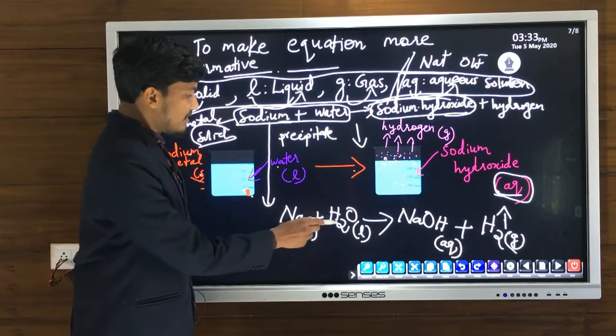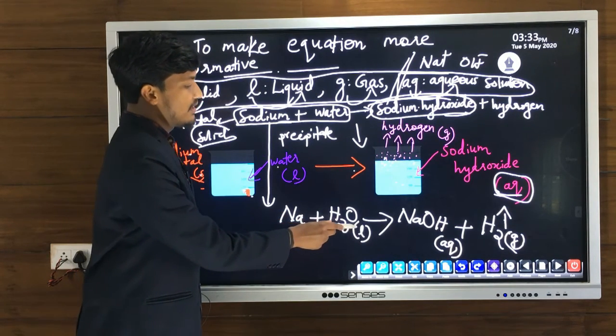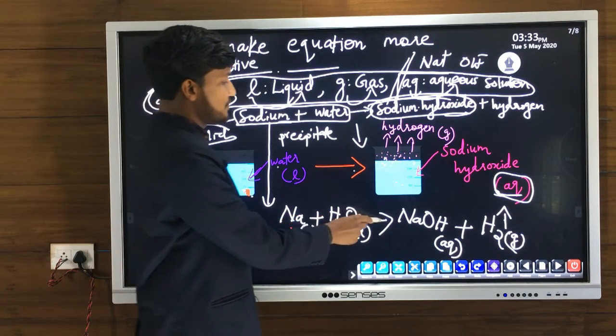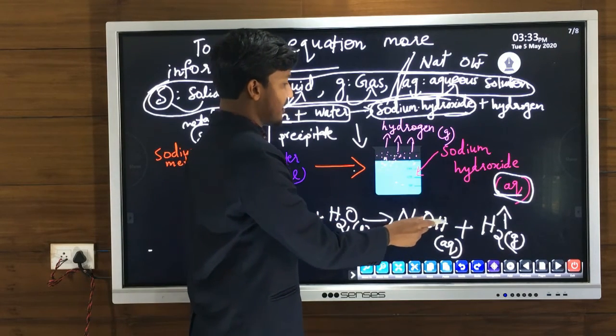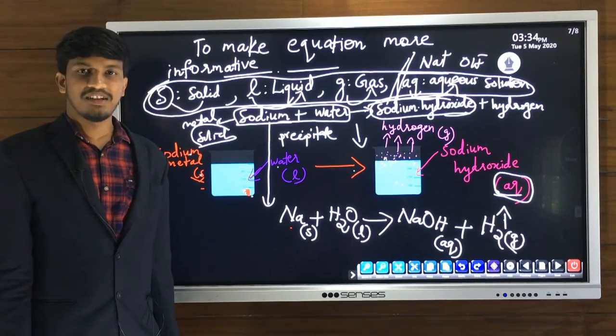So it is clear from this equation that solid sodium reacts with liquid water to form aqueous solution of sodium hydroxide and hydrogen gas. Our today's session is over.